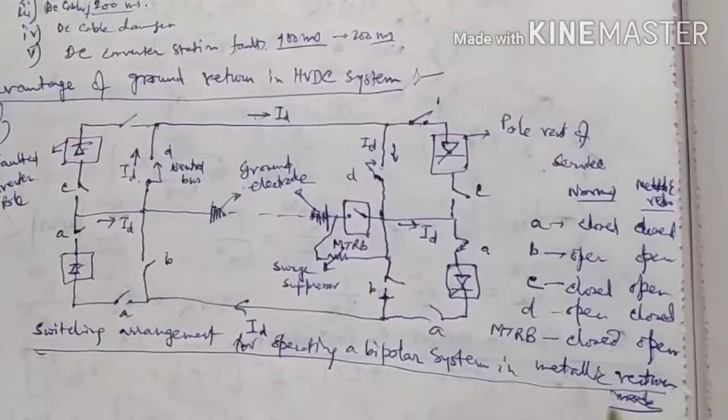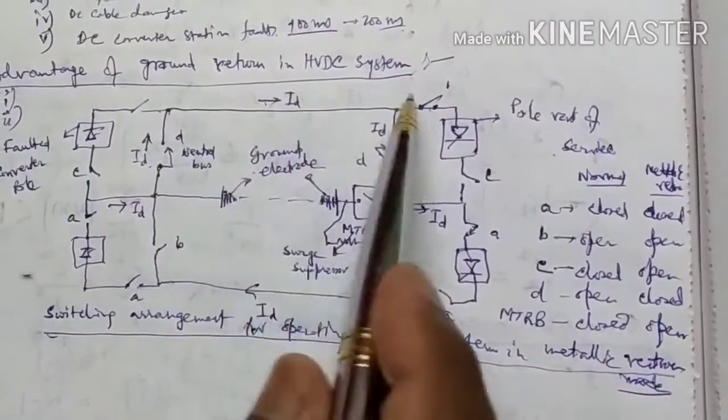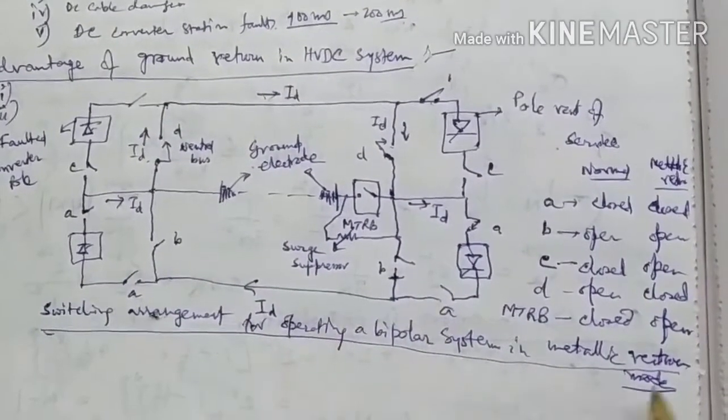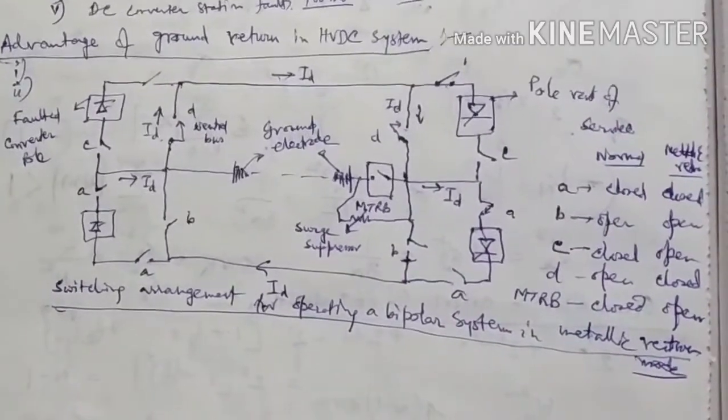That is the net sketch. The advantages of ground return in HVDC system and also the metallic return path in HVDC system.